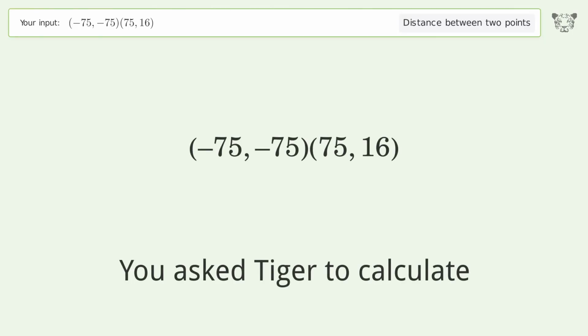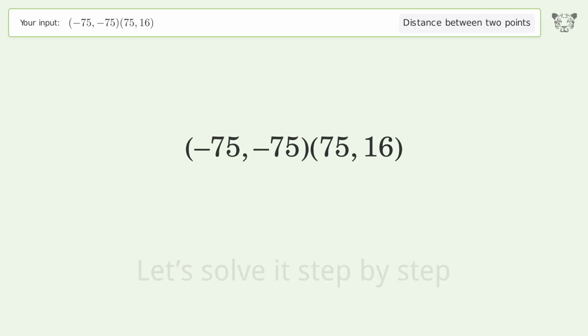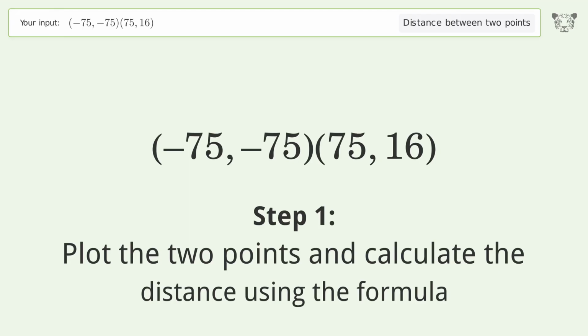You ask Tiger to calculate. This deals with the distance between 2 points. The distance between the 2 points is the square root of 30,781 or 175.445. Let's solve it step by step. Plot the 2 points and calculate the distance using the formula.